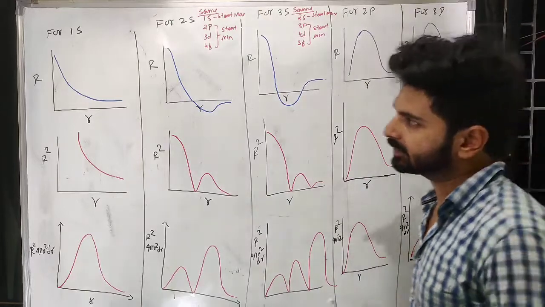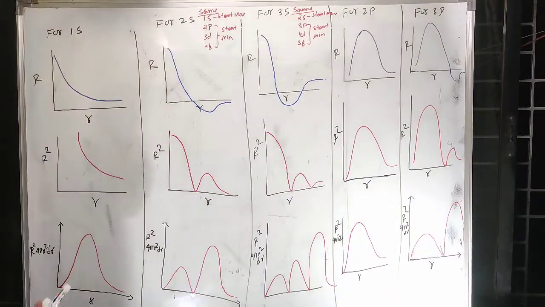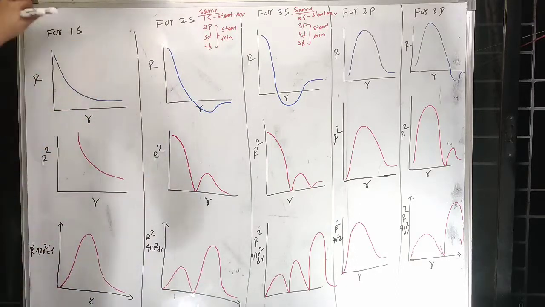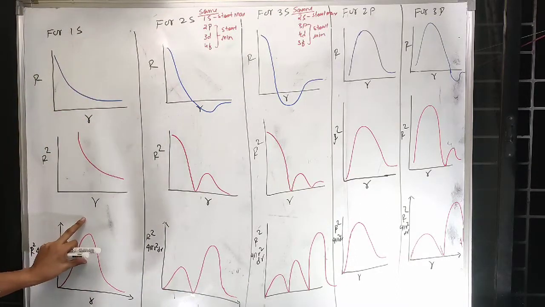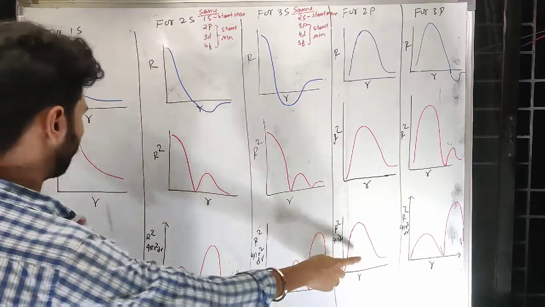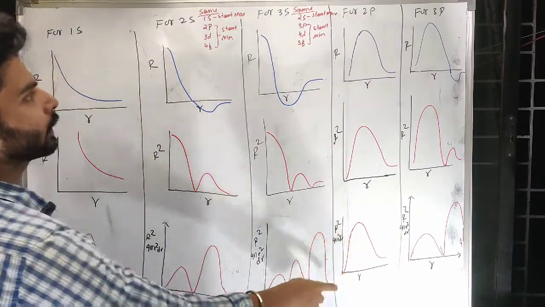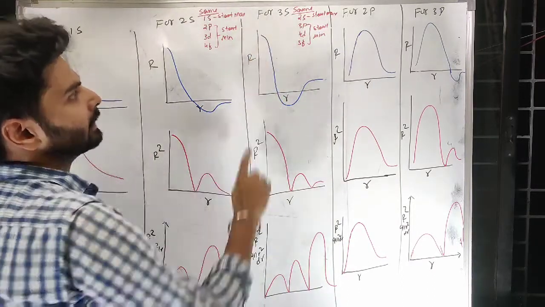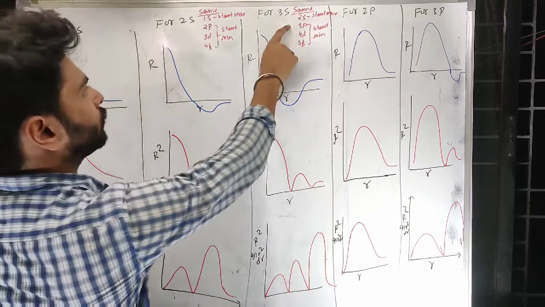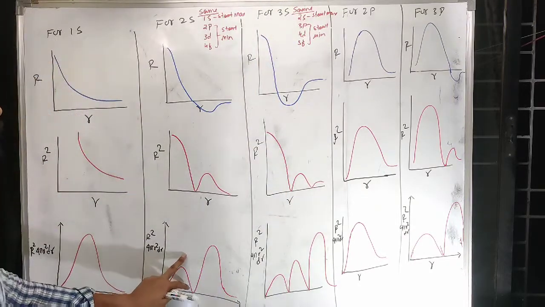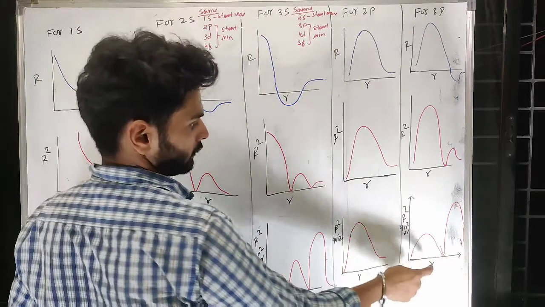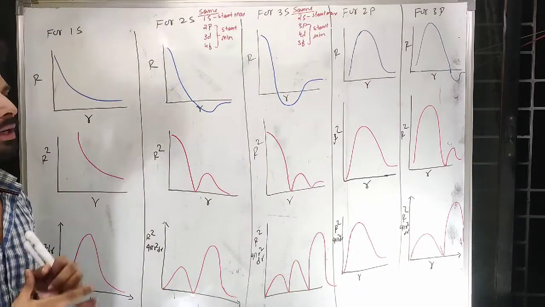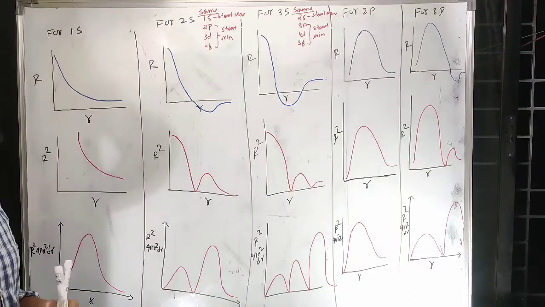So if you look at the graphs here, as I told you, 1s, 2p, 3d, 4f will be similar. Now 1s is this one, 2p is this one. Look, these two are the same. You can go for 3d also, it will remain the same. 2s and 3p, 4d, 5f are the same. So 2s is this one and 3p is this one. You can look at these two, they are the same. So there is one logic, I think you can get that so that you can remember.